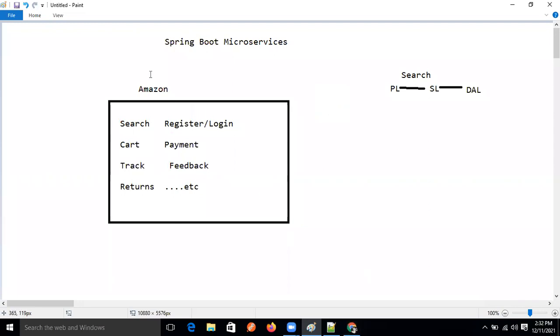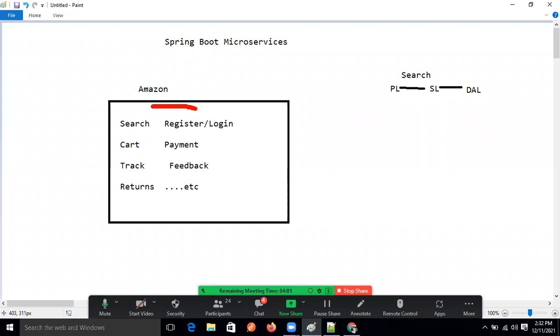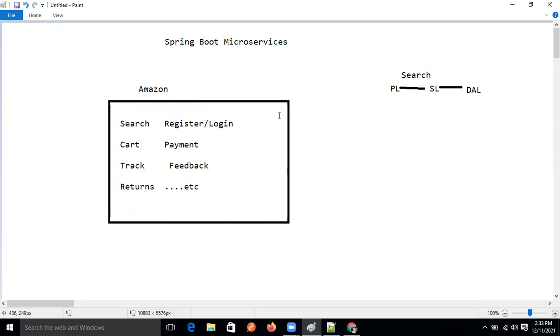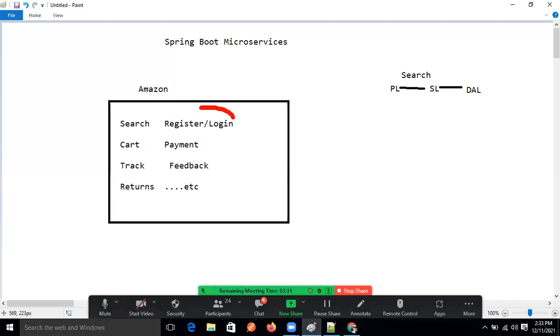In the application, after finishing it, what are we doing? We integrate all modules into one application. That application name we gave is Amazon. So we can say that if we combine all modules together, then this is the application, a monolithic application.